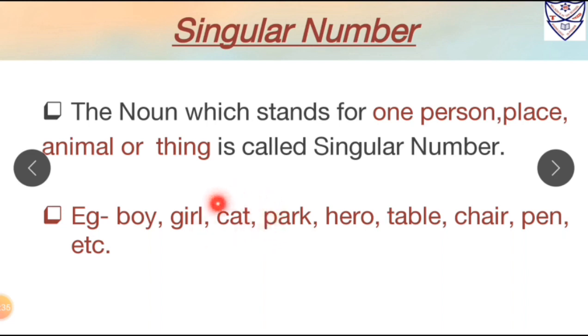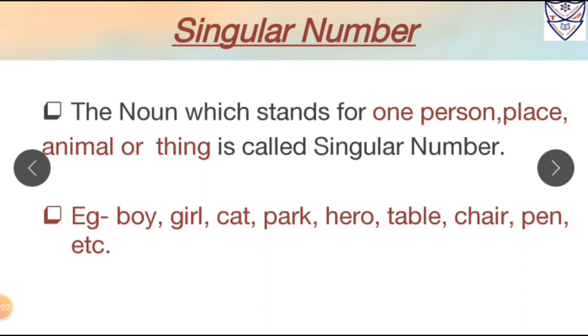Over here cat is an animal, which is again singular number. Park is the name of a place. So again it is in singular number. Hero is a person. So again it is in singular number. Table over here is a thing. So it is in singular number. Chair is also a thing, so it is in singular number. Pen is a thing, so it is in singular number.